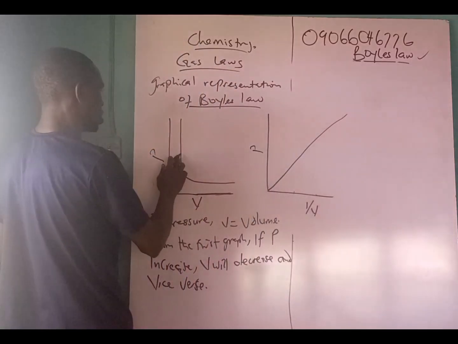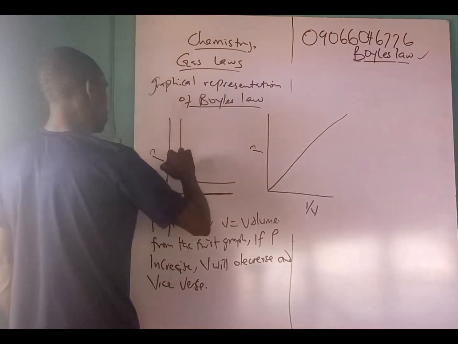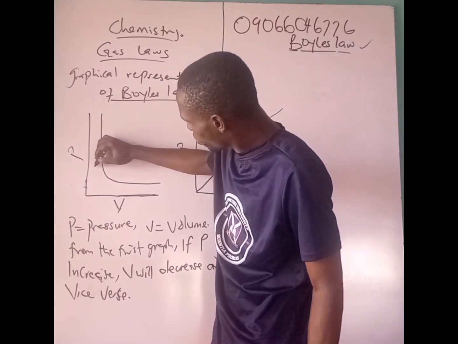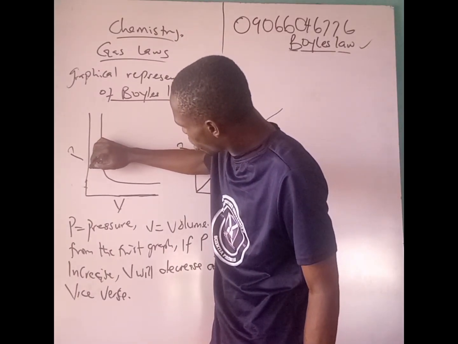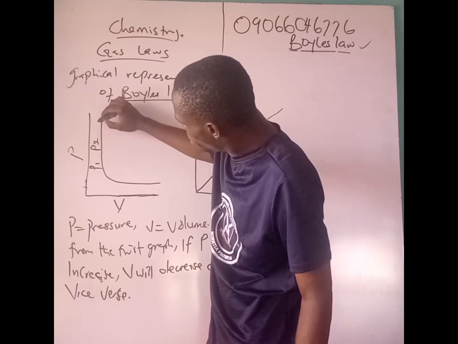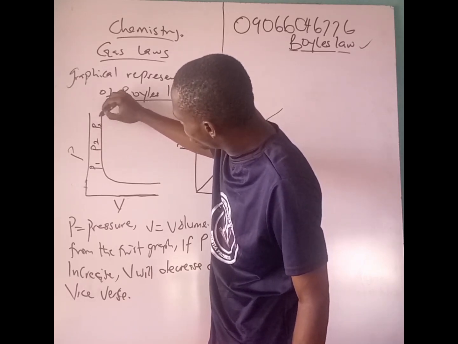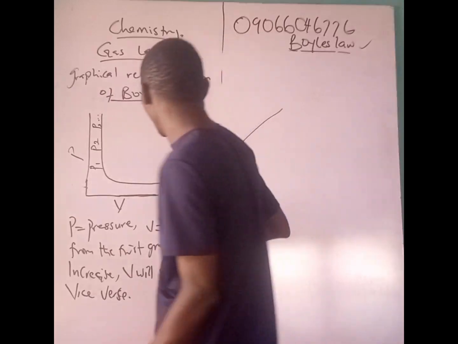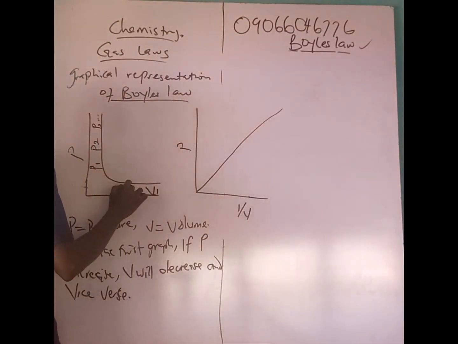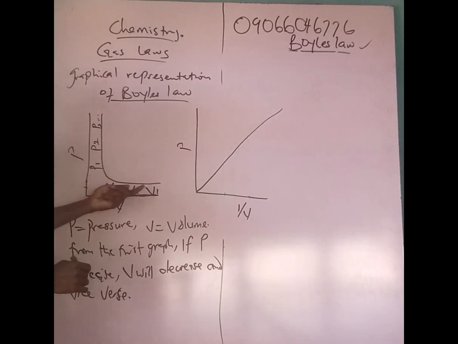Now look at this one, P. Look at this, everybody. When you have P1, P2, P3, then you will have V1, V2, then V3. You see, this is increasing, this is decreasing.